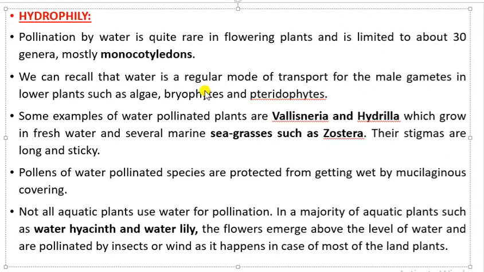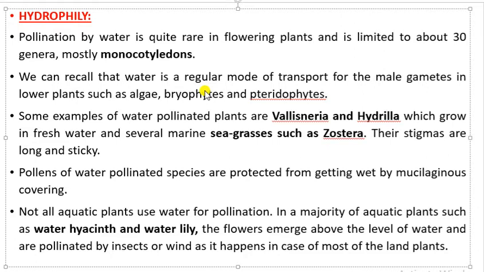Now not all aquatic plants use water for pollination. So it is not necessary that if a plant is aquatic in nature, then pollination will take place by water only. In the majority of aquatic plants such as water hyacinth and water lily, the flowers come above the level of water, and they are pollinated by insects, or they can also be pollinated by wind, as happens in land plants.